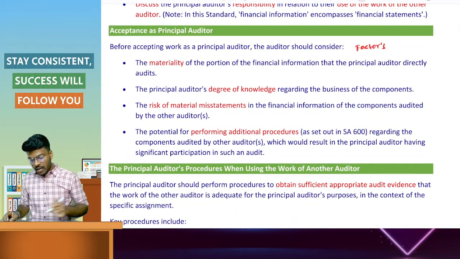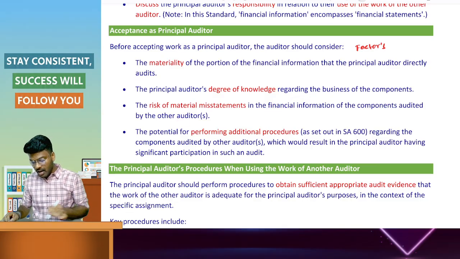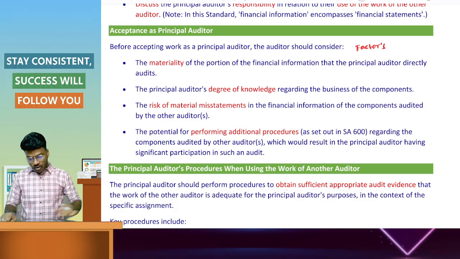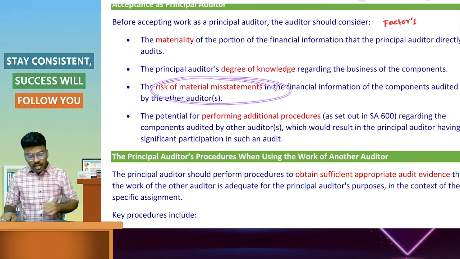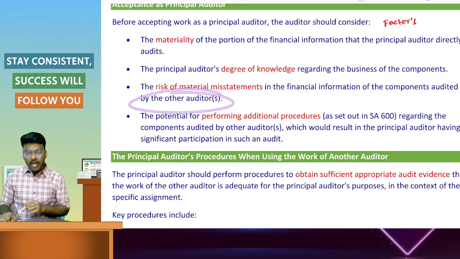Next, the third one is the risk of material misstatement in the financial information of components audited by other auditors. As per SA 315, what is the risk of material misstatement in components audited by other auditors?